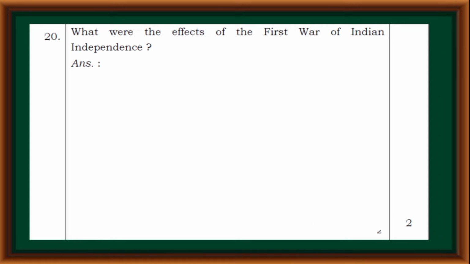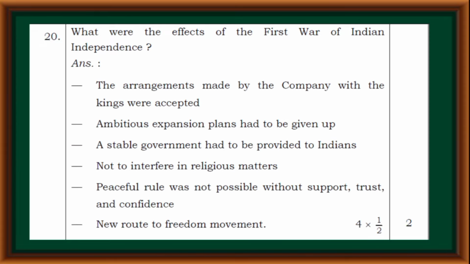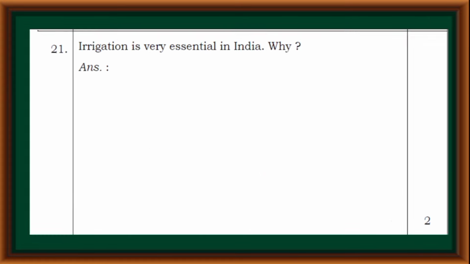What were the effects of the First War of Indian Independence? The arrangements made by the company with the kings were accepted. Ambitious expansion plans had to be given up. A stable government had to be provided to Indians, not to interfere in religious matters. Peaceful rule was not possible without support, trust, and confidence. New route to freedom movement.